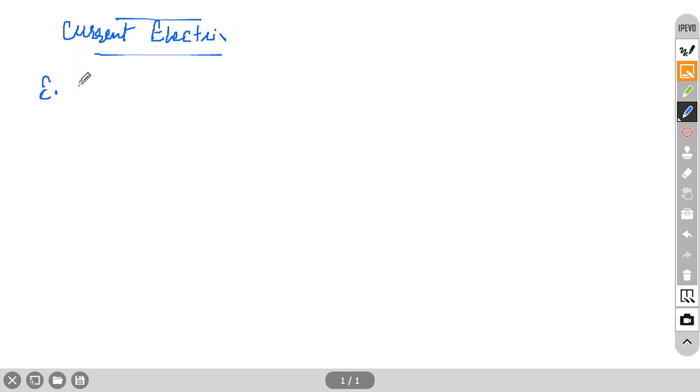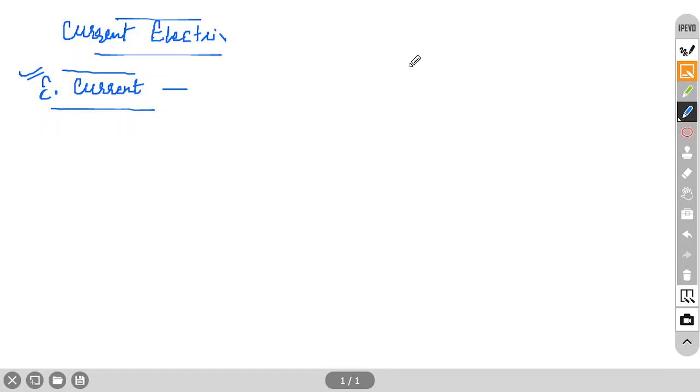So electric current, how do you define it? This is easy. Electric current is the rate of flow of charge. But that flow will be, means where? There should be something. From one point to another point.